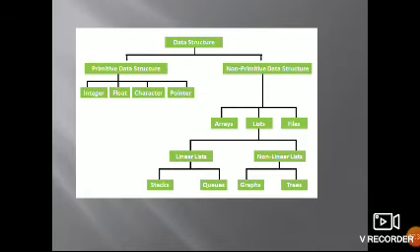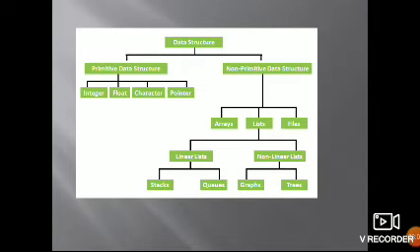We have another definition also. It is defined as a logical or mathematical representation or organizing of data in different methods. That is called data structures. What is the classification of data structures? Data structures are classified into two types: primitive data structures and non-primitive data structures.